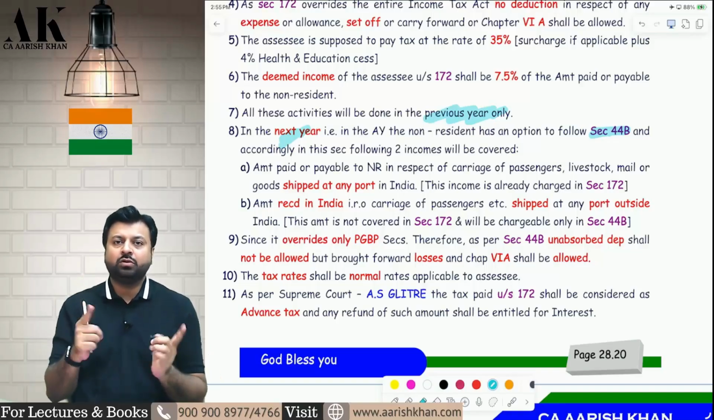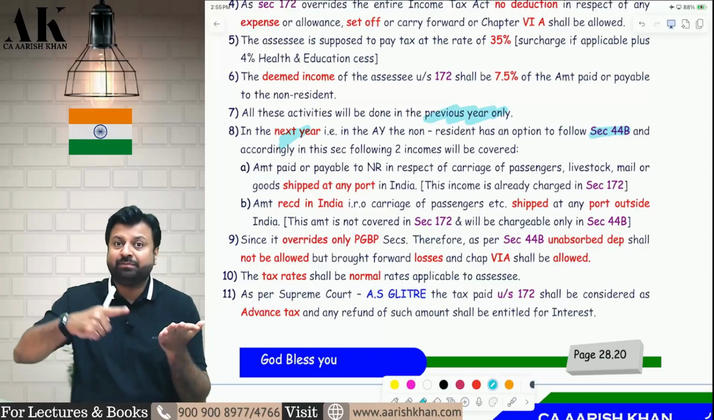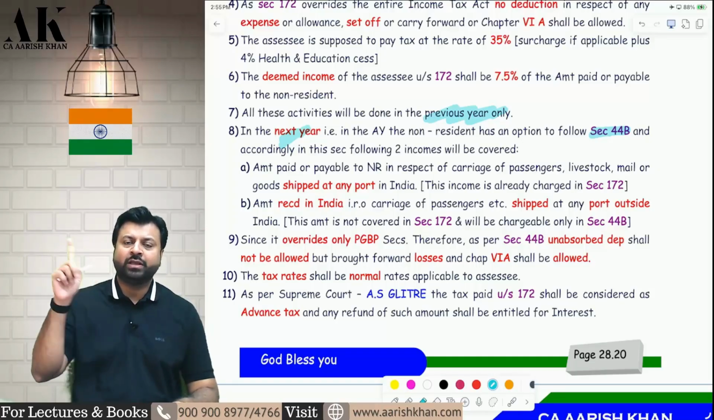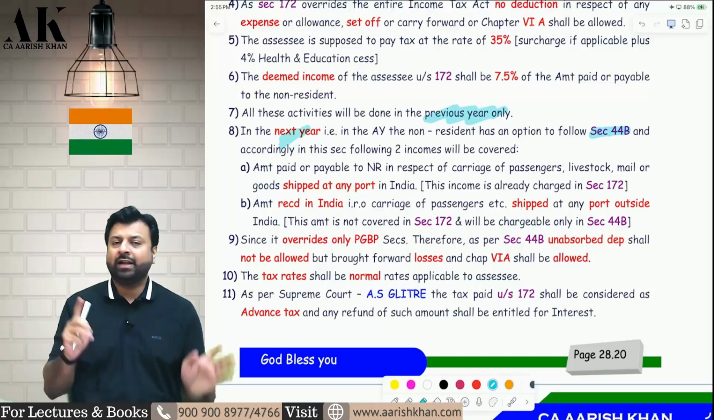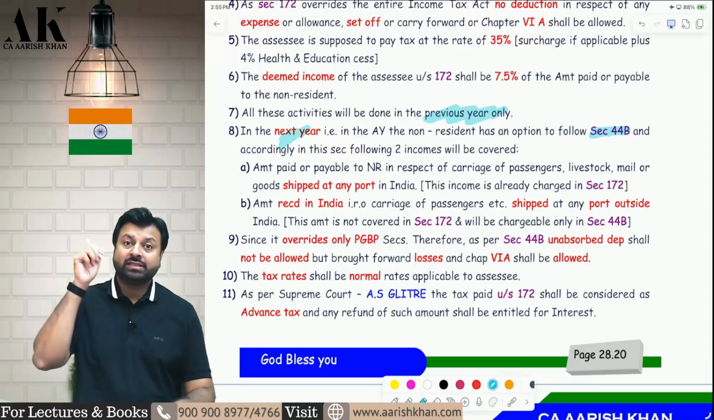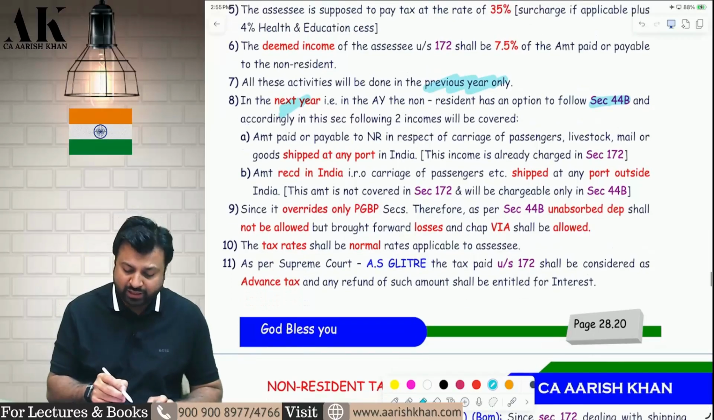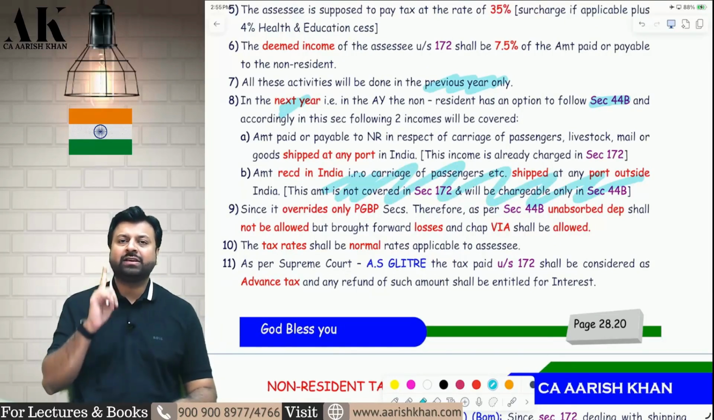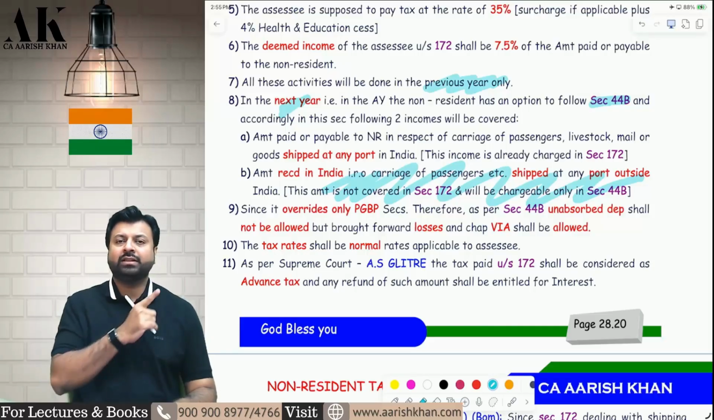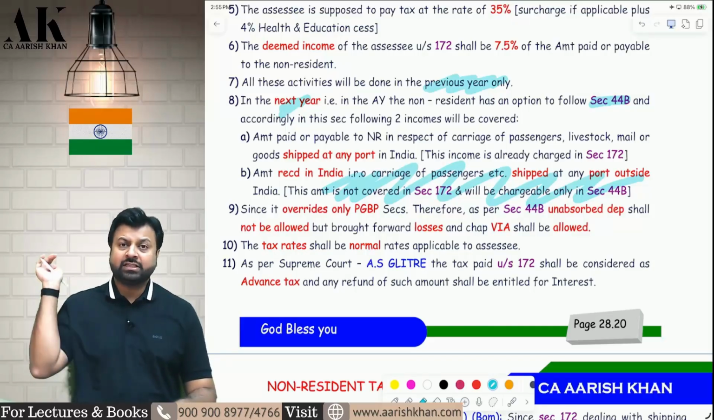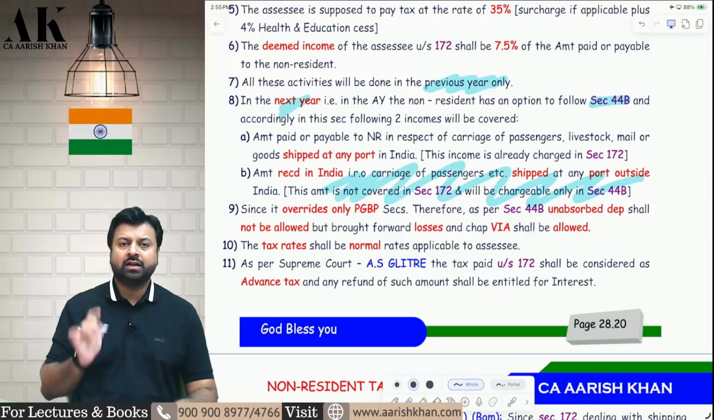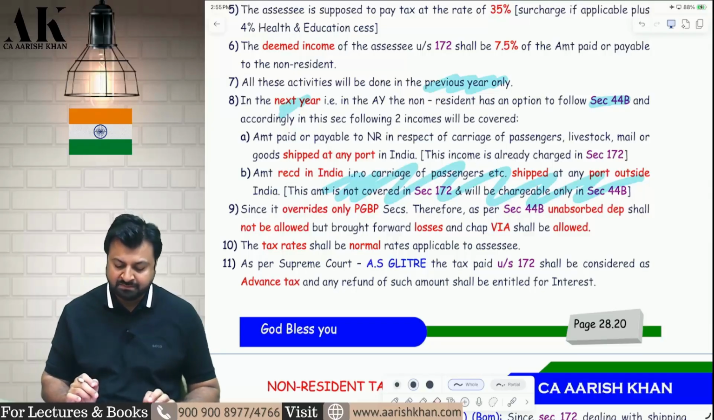So what is 172? 172 only covers one income when the ship leaves India. What if the ship leaves from Singapore and goes to Dubai, or leaves from Dubai goes to Singapore, and the money is received in India? That item is not covered in 172. That item has to be mandatorily covered in section 44B only. This is not covered in 172. This has to be covered in 44B. 172 only covers that income where the ship is leaving India. If the ship is leaving some other country, then that income will be directly charged in the assessment year under 44B. I hope it is clear to all of you.